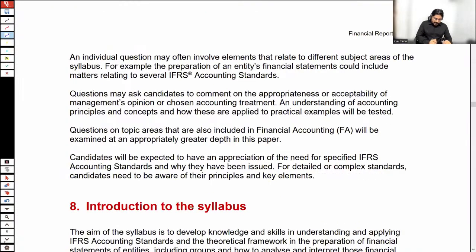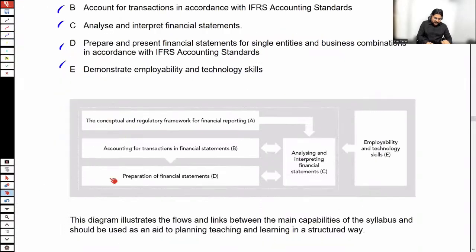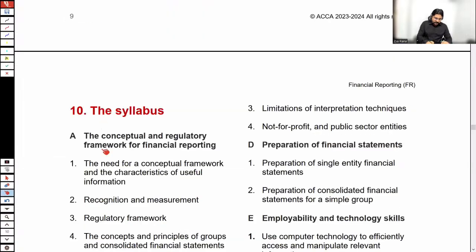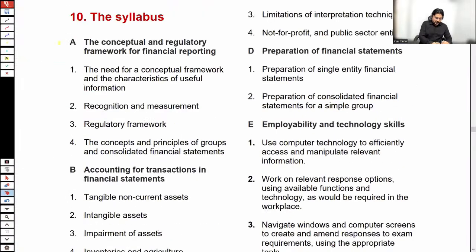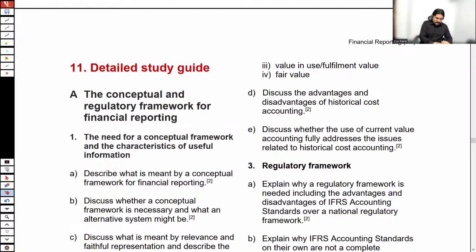Furthermore, as I showed you the syllabus areas, there are 5 major syllabus areas. These syllabus areas are further explained, like A, B, C, D, and E. And on the next slide, you can see a detailed syllabus guide from this file. So being a student, you are required to follow the syllabus and study guide for each paper, including FR, which you are going to attempt now.